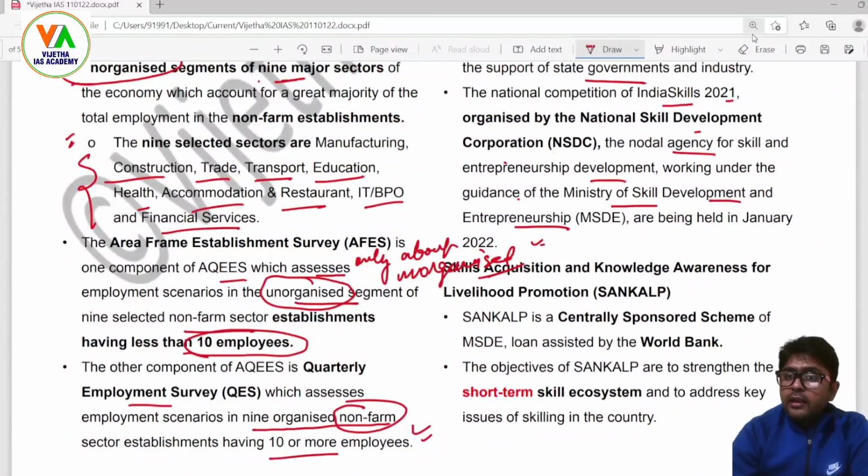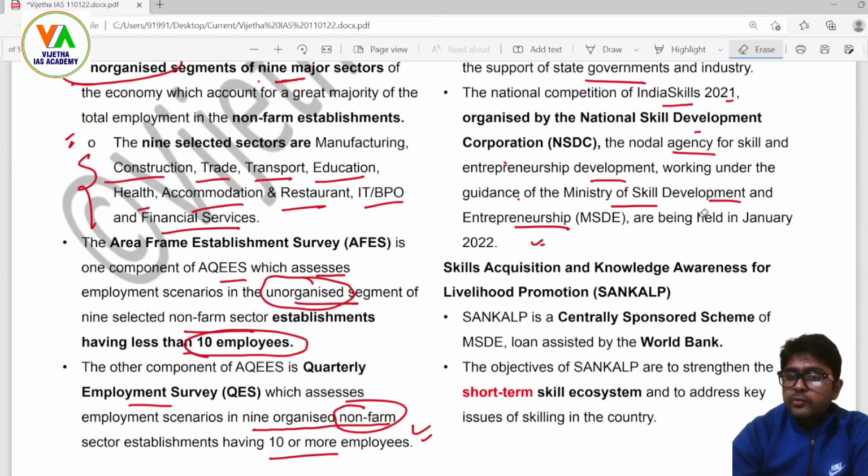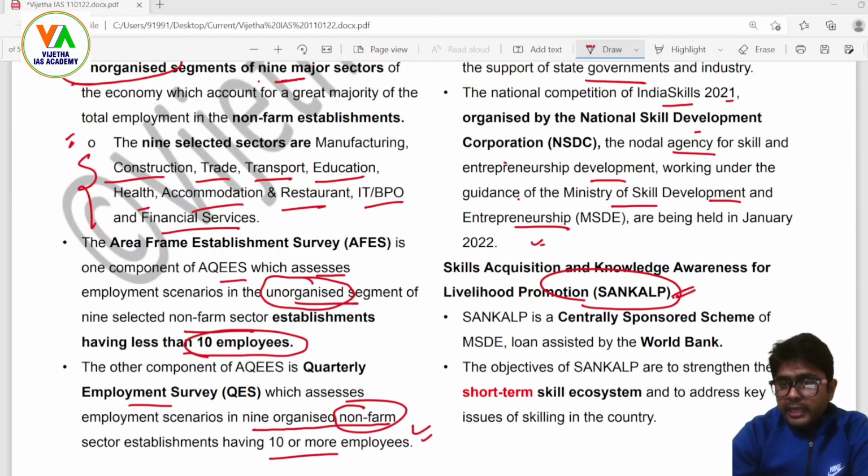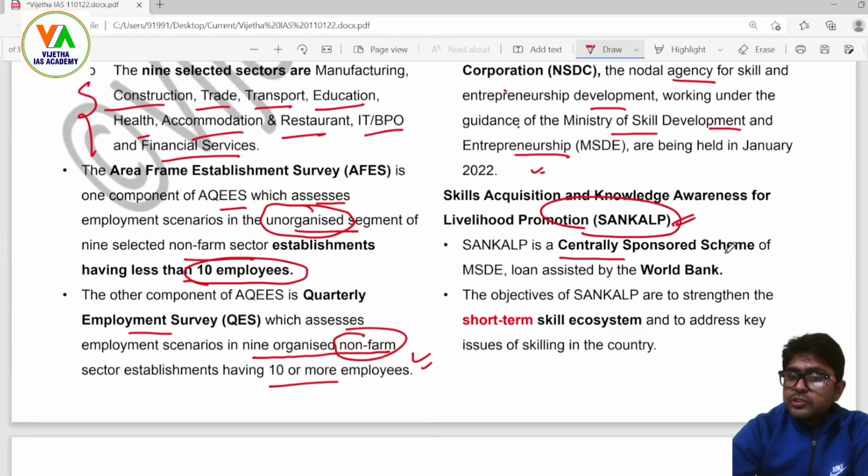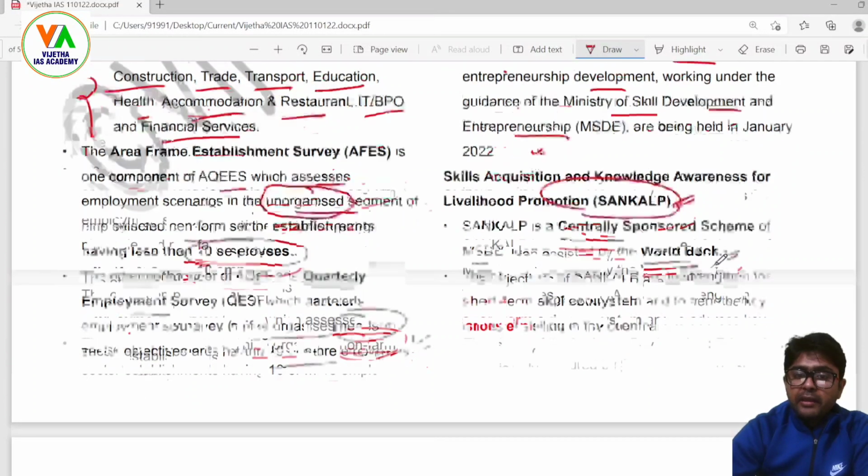Now, another scheme is Skill Acquisition and Knowledge Awareness for Livelihood Promotion, that is Sankalp. When such names are given, focus on knowing the names of the schemes, which are given in the form of short forms. Now, Sankalp. It is a centrally sponsored scheme of MSDE, loan assisted by the World Bank.